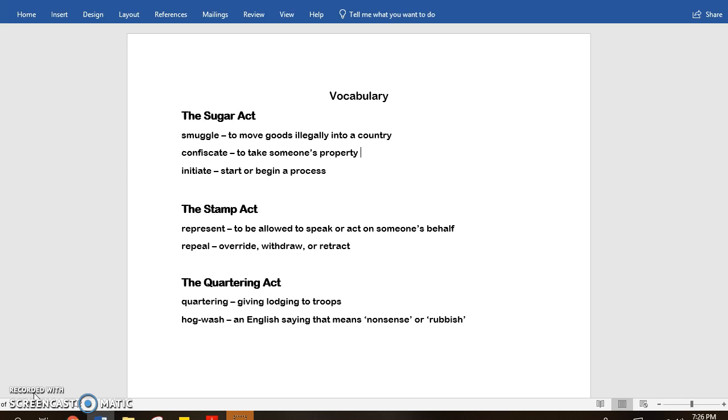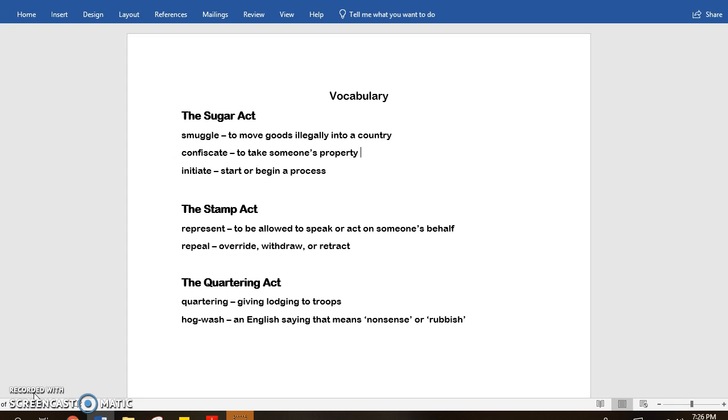Words you will see in the Stamp Act article include represent and repeal. Represent means to be allowed to speak or act on someone's behalf. Repeal means to override, withdraw, or retract. That means to take away a rule that was in existence.